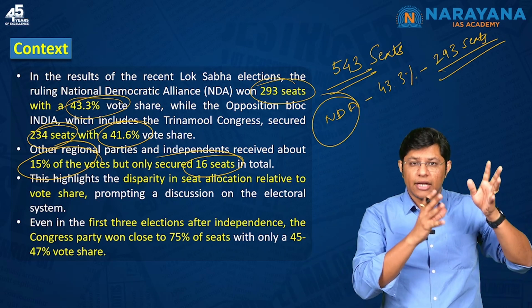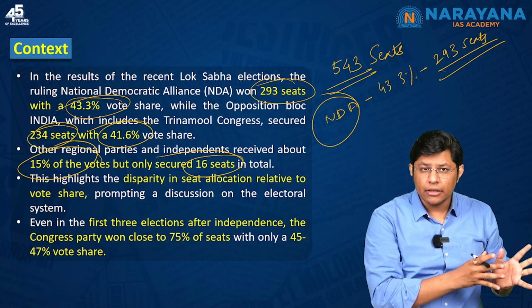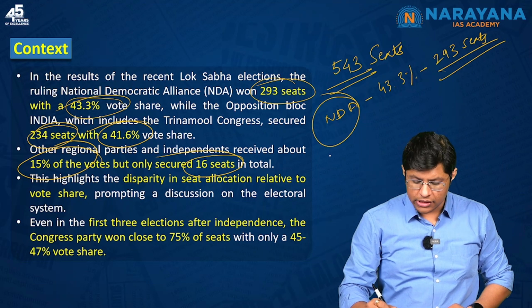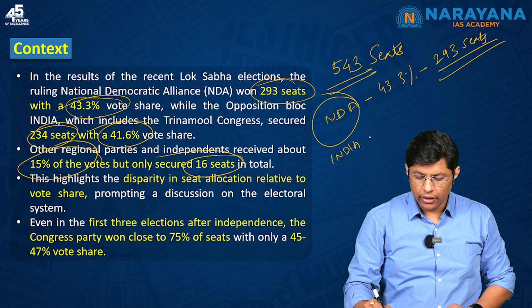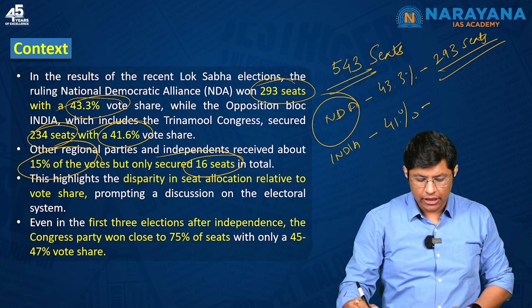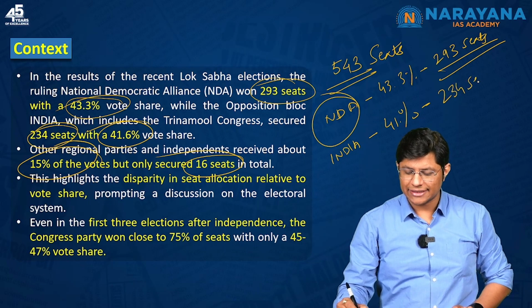They got less than 50% of votes from people, but they are getting more number of seats. Same is the case with Congress, the India bloc. They have got 41%, but they are nearing almost 50% of the seats, that is 233 seats.